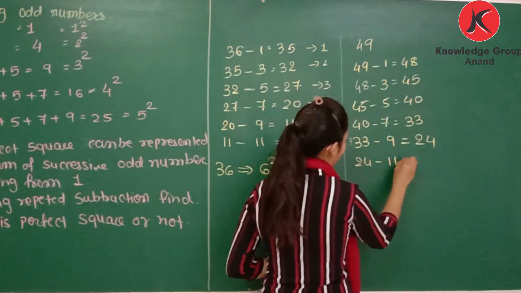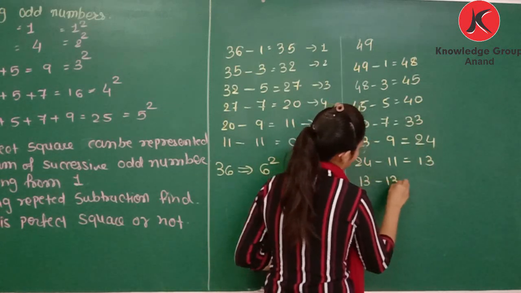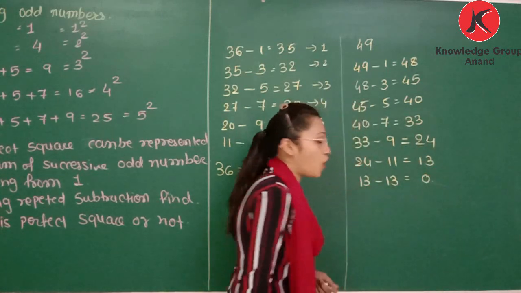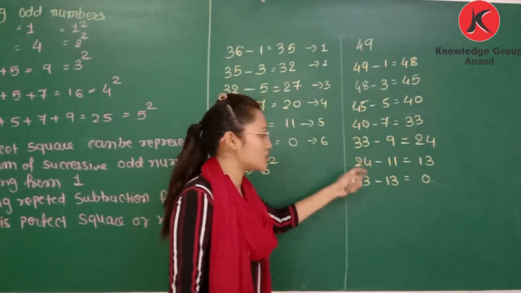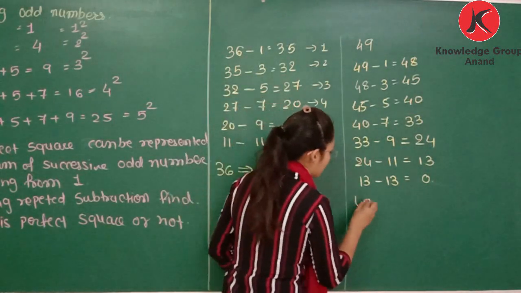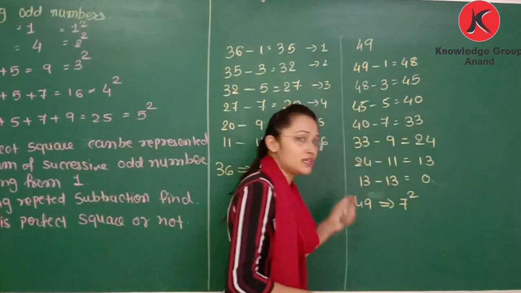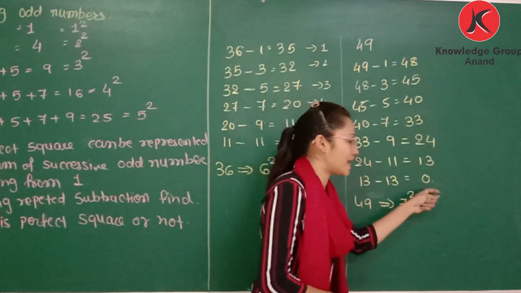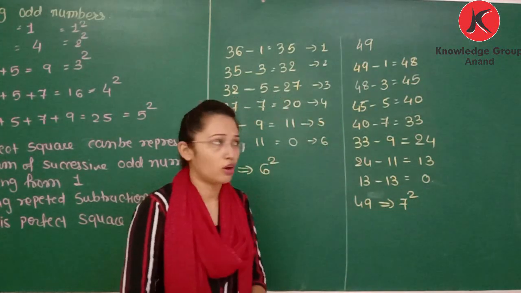24 minus 11 will give 13, and 13 minus 13 will give 0. Now how many steps did we perform? 1, 2, 3, 4, 5, 6, 7. So 49 is 7 square, and it is a perfect square. Why? Because the last result is 0. This way you can find whether a number is a perfect square or not.